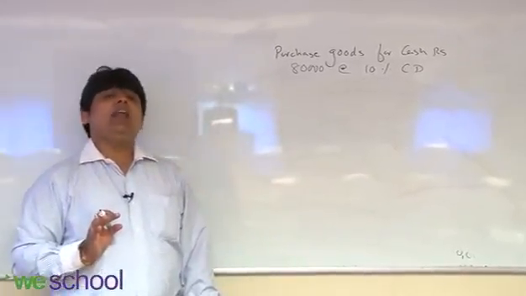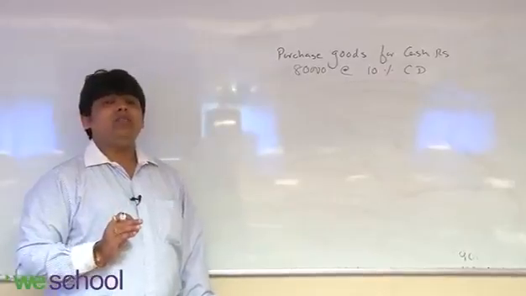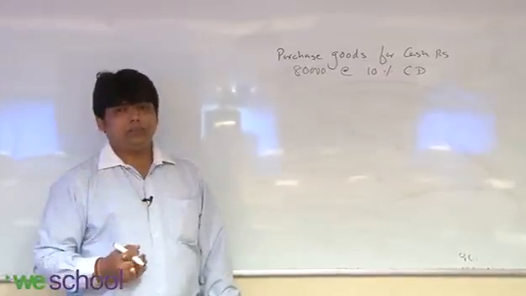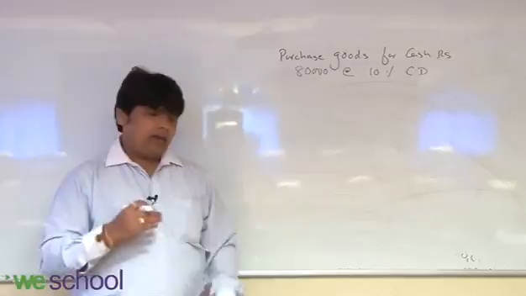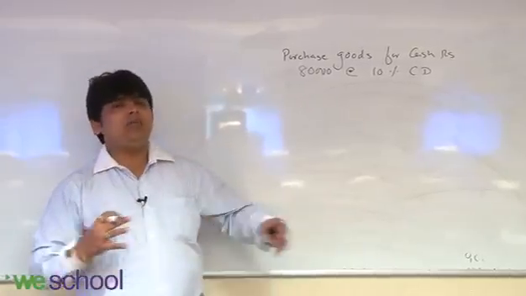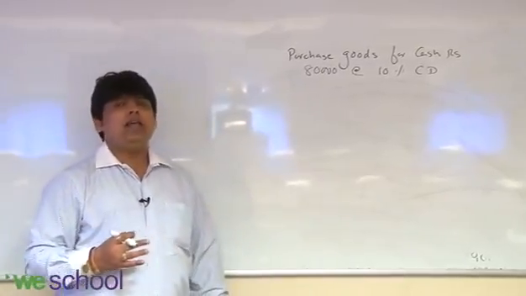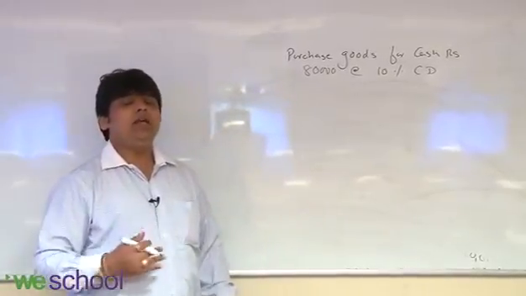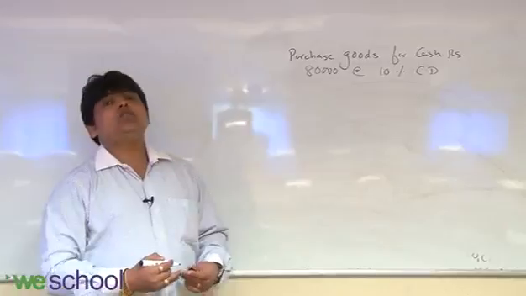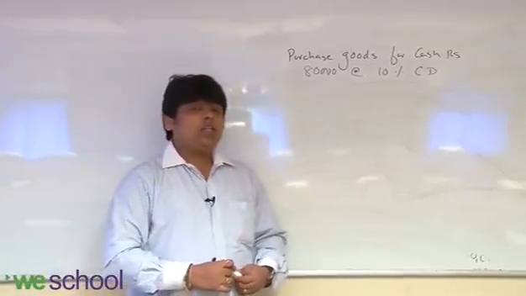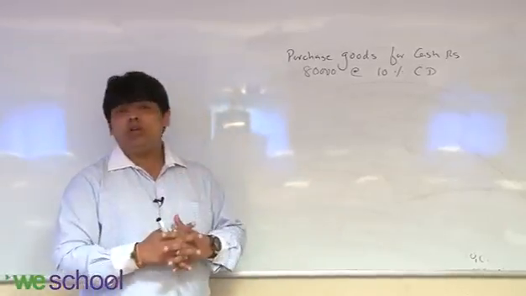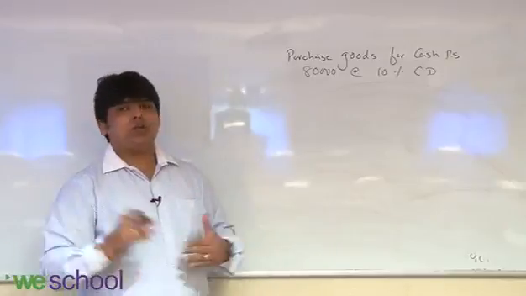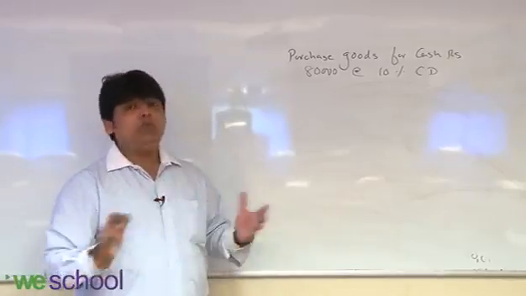The second one is trade discount. Trade discount is given by the wholesaler to the retailers, right? If you are making a lump sum purchase or lump sum quantity sale, trade discount is always there. Whether you pay cash or not is irrelevant, but you have taken a lump sum quantity, so you will get trade discount. Trade discount is not shown in the books of account, it is just deducted from the total amount.